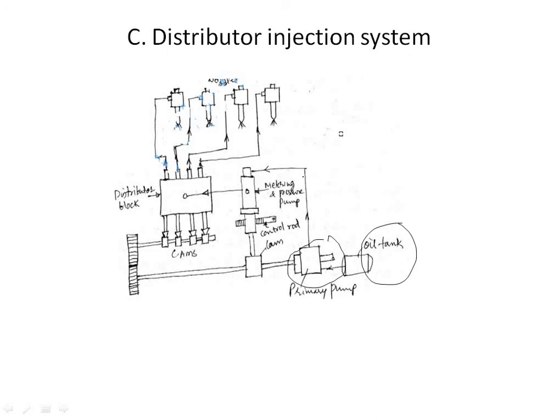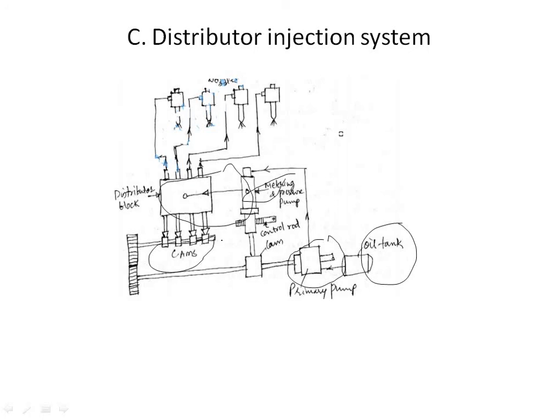The metering pump, which you can see here, supplies the correct quantity of fuel to the distribution block. This square block is the distribution block under high pressure. The purpose of the distribution block in this system is to distribute high pressure oil to the nozzles for corresponding injection timing. The distributor is operated by cams mounted on a camshaft, which you can see below here. The camshaft is driven by the engine through a suitable gearing arrangement.